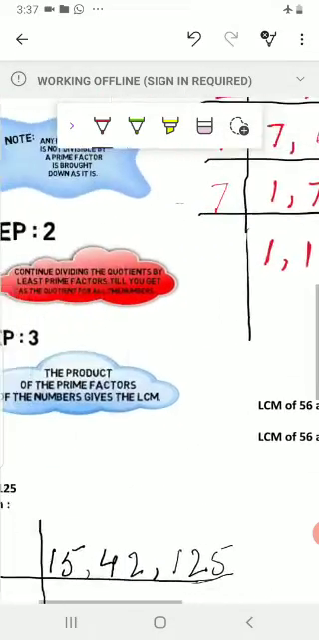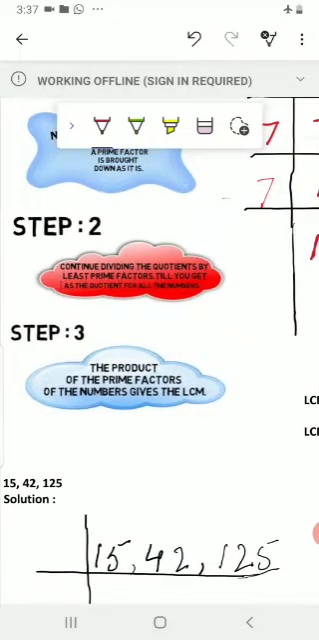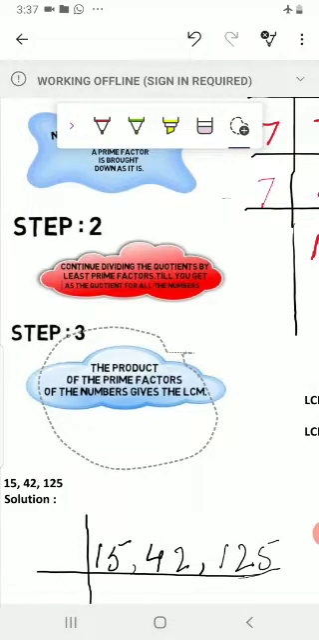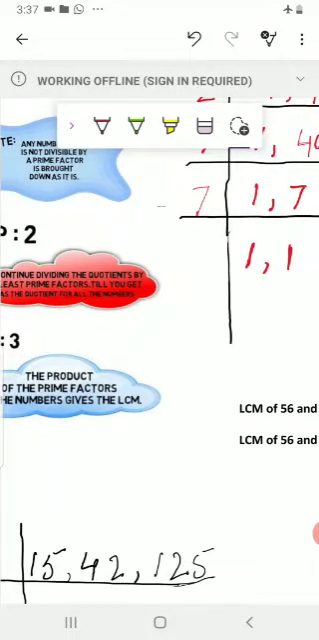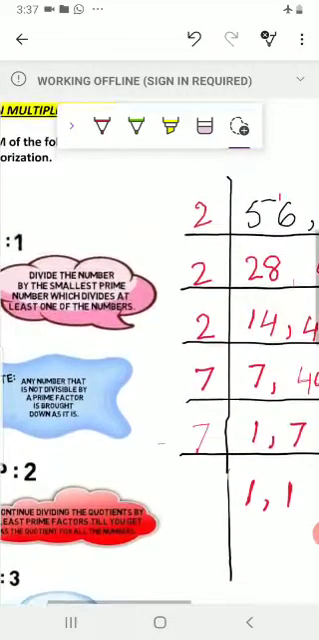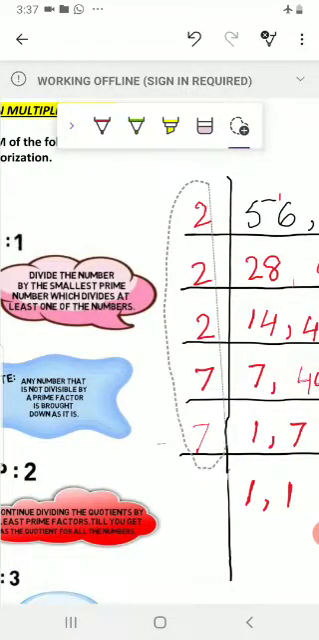Yes class. Now here step number 3. The product. Step number 3. The product of the prime factors of the number give the LCM. ठीक है? जब हम इन नंबर्स को मल्टीप्लाई करेंगे, प्रोडक्ट मीन्स मल्टीप्लाई, हम इन प्राइम फैक्टर्स को, ये देखिए, these are all prime numbers, prime factors, हम इनको मल्टीप्लाई करेंगे. When we multiply all the prime factors, we get LCM.